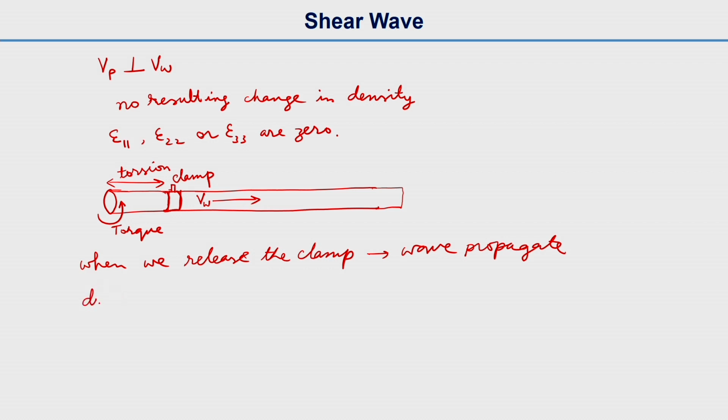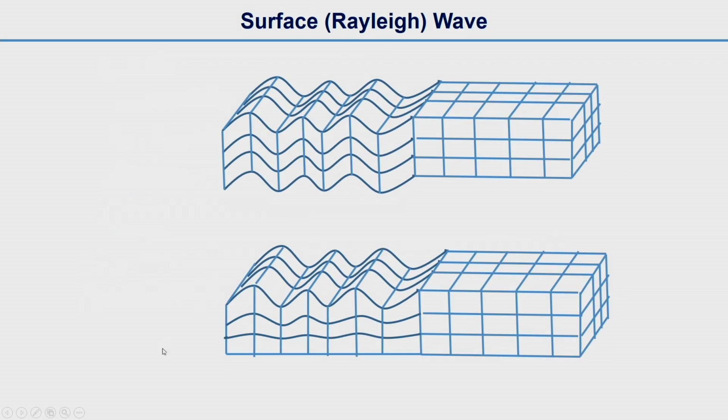That's why it is also called a distortional or transverse wave. Okay, so this is all about the shear wave.